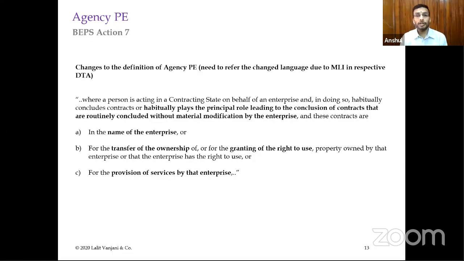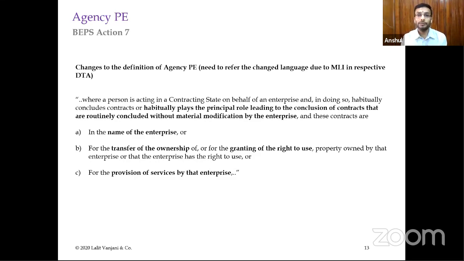Now, there are some changes which have been brought in by the multilateral instrument, and we'll be dealing with it in the last session, but I am just touching upon it in brief because we are discussing agency PE, which has been a very heated and prominent discussion in Article 5 of the treaty. The changes which have been proposed and now enacted, certain countries have accepted vis-a-vis India for the covered tax agreements.